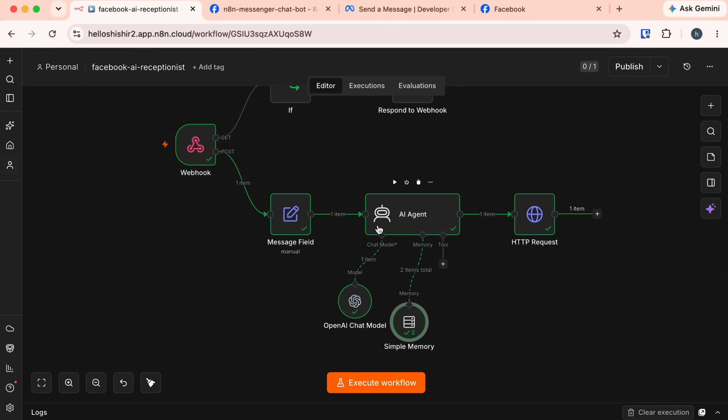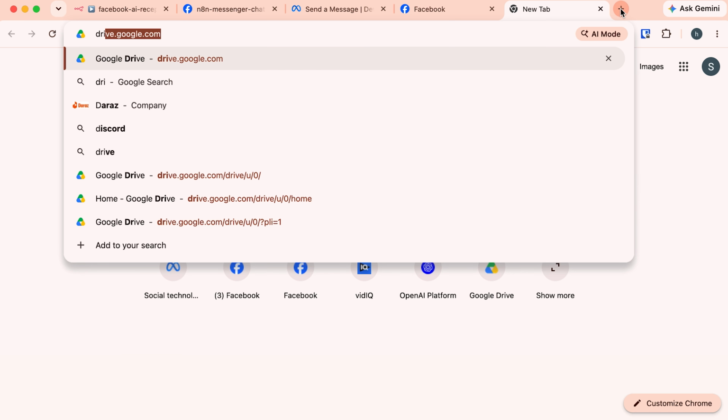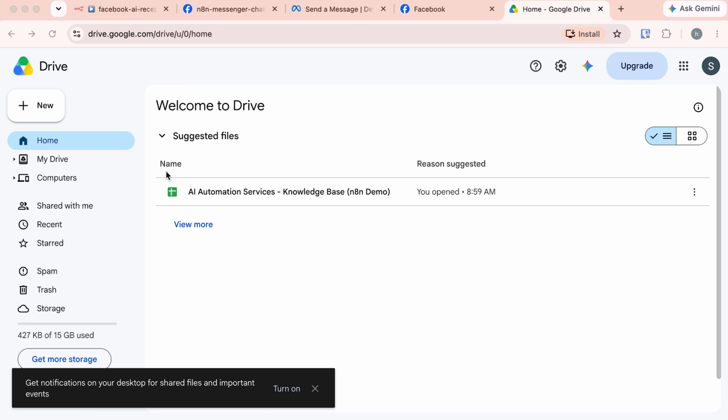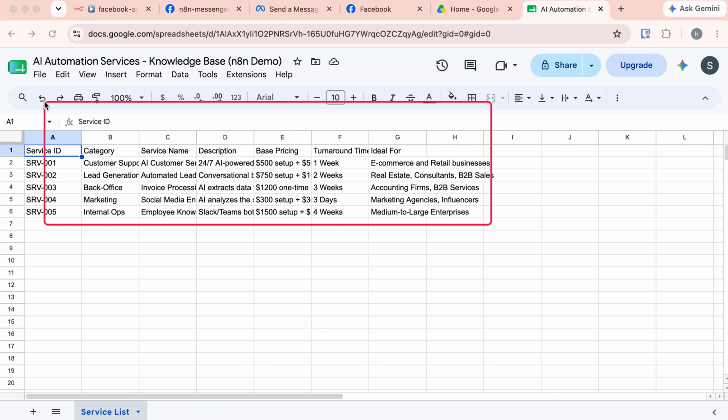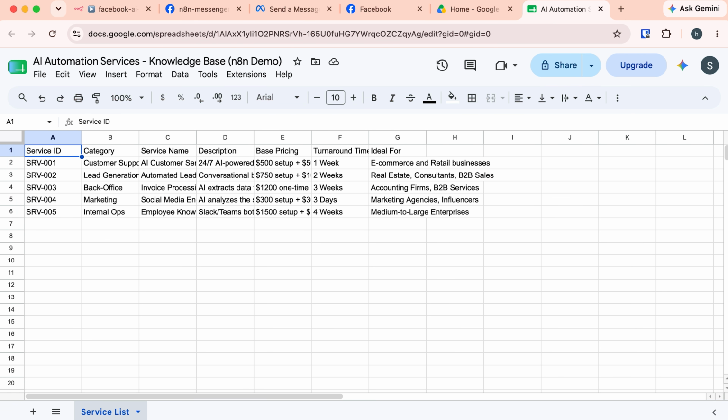I have created a Google Sheet with some of the information about the services your business may provide. Let's open Google Drive, drive.google.com. Here is the sheet I have created. Let's open this. Here I have listed some potential AI services. These are services your company might offer. I want my AI agent to answer from these only, nothing else.